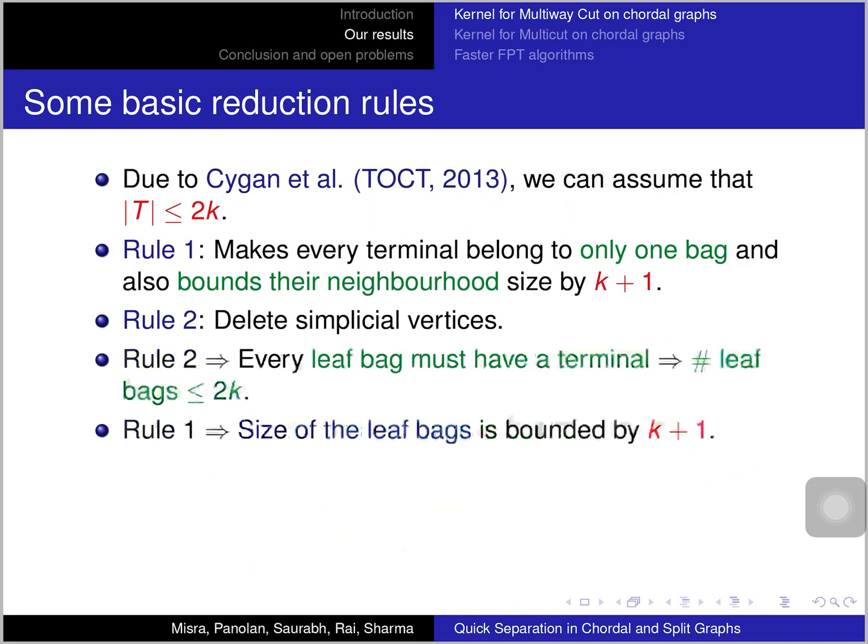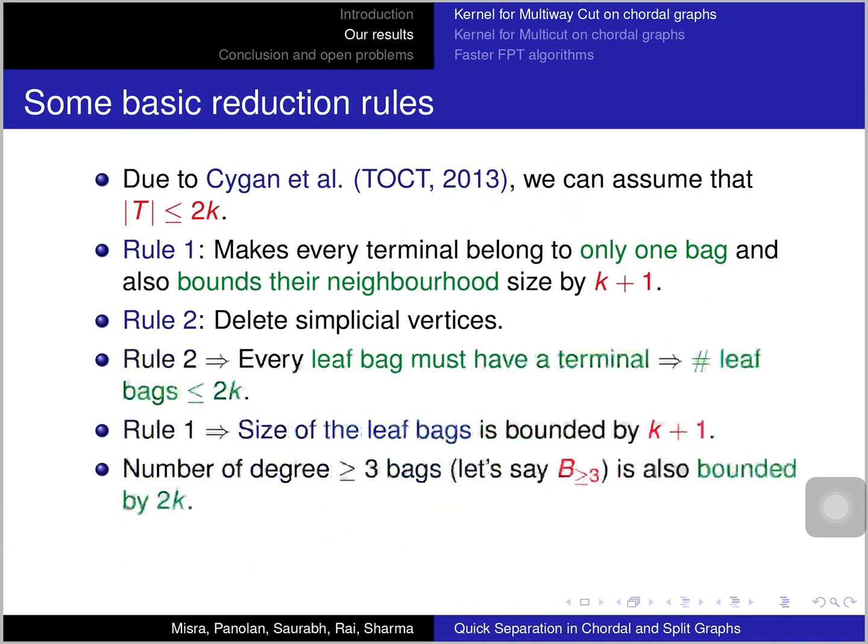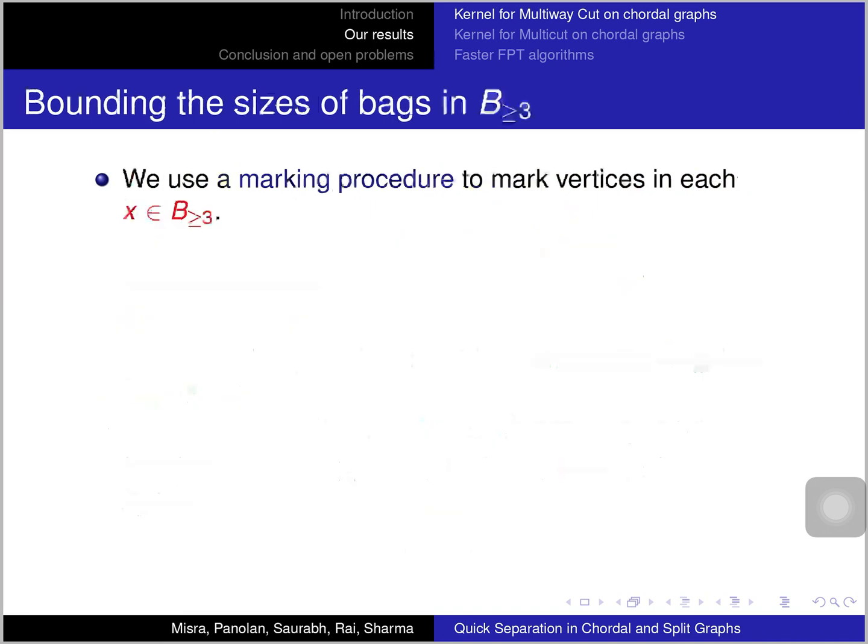So this way we have bounded both the number and the sizes of the leaf bags. And this of course also bounds the number of bags of degree at least 3, let's call them branching bags. Their number is also bounded by 2k because their number can be at most the number of leaves in the tree. And next we'll bound the size of those branching bags.